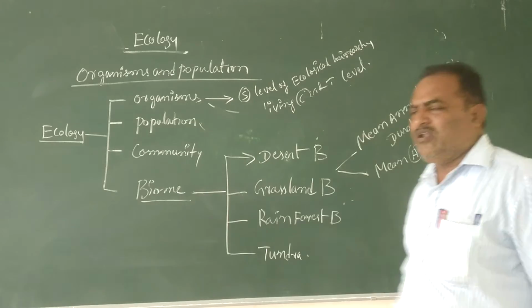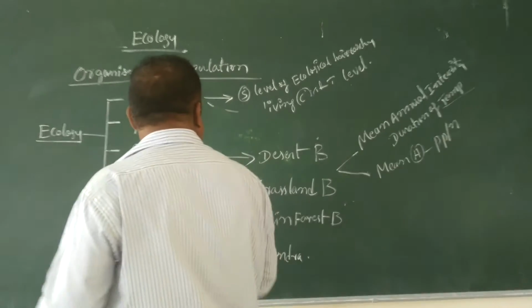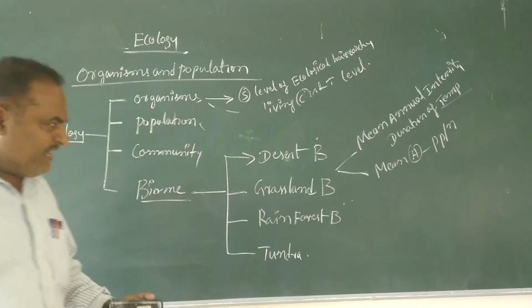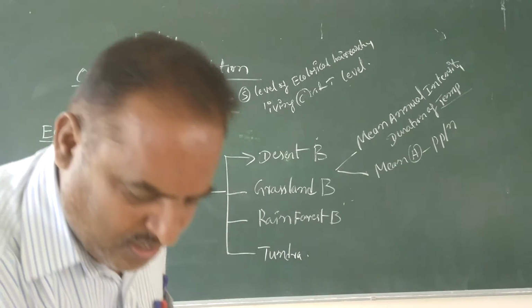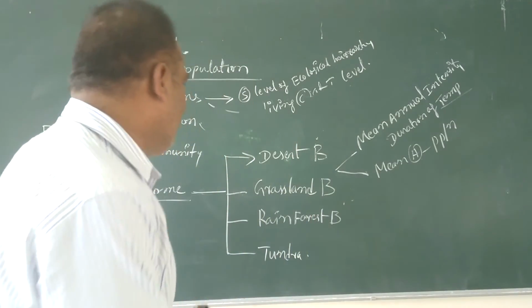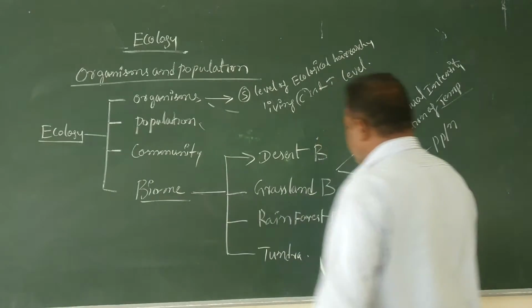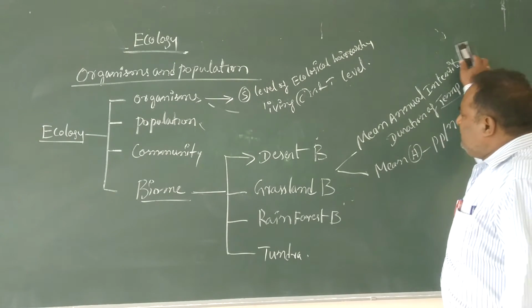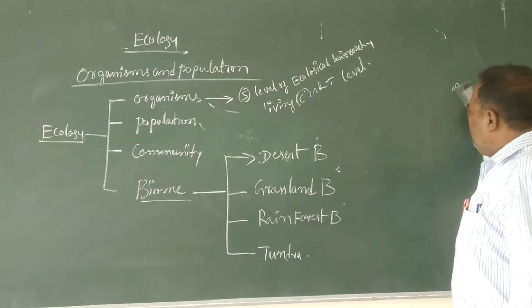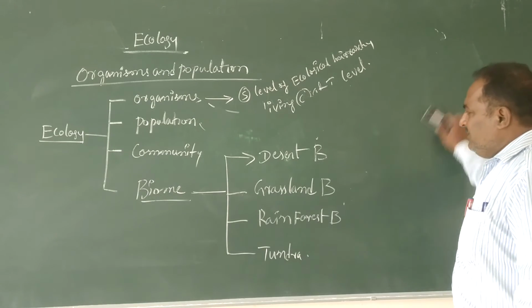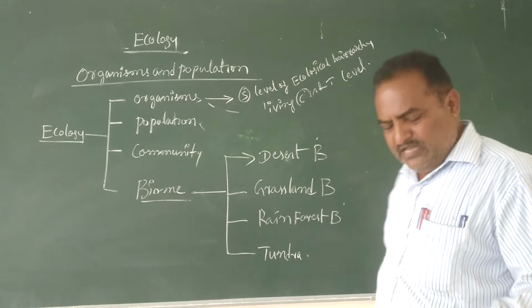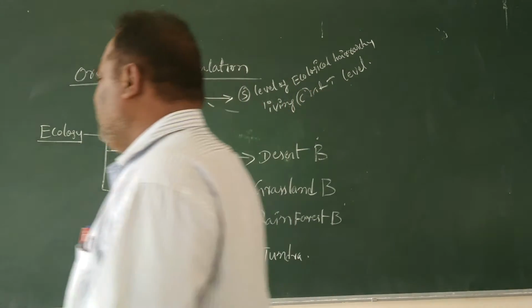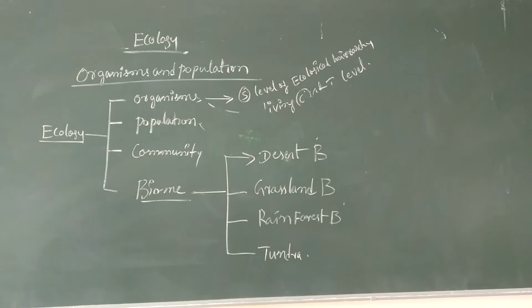It means rainfall. Based on the rainfall and the temperature, four biomes occur in the world: desert biome, grassland biome, rainforest biome, and tundra biome, which are formed due to variations in temperature and precipitation, meaning rainfall.